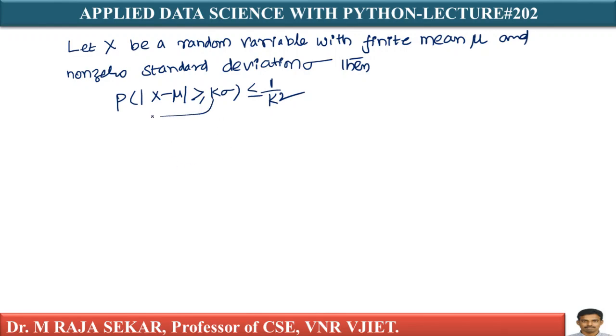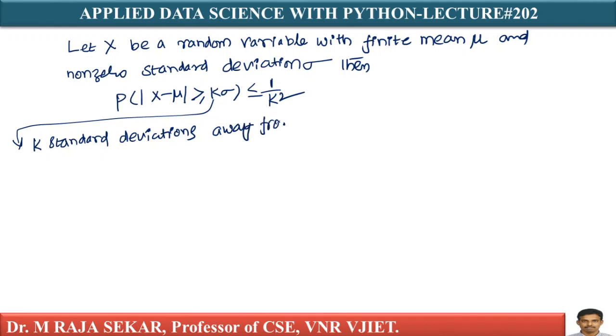What is this k sigma? The meaning of k sigma is k standard deviations, k standard deviations away from the mean. Here k is a constant. If I want 2 standard deviations away, I must keep k equal to 2.